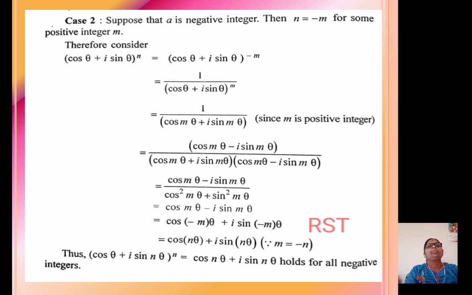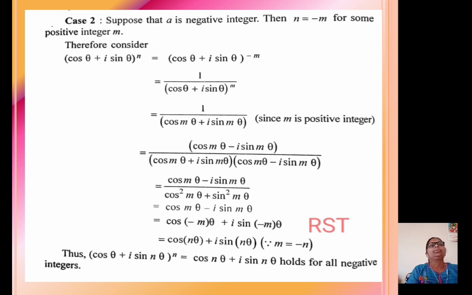Therefore, (cos θ + i sin θ)^n equal to (cos θ + i sin θ)^(−m). Here, we put n equal to −m for some positive integer m.